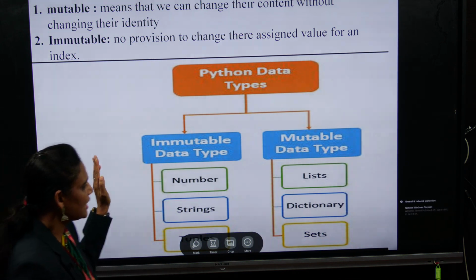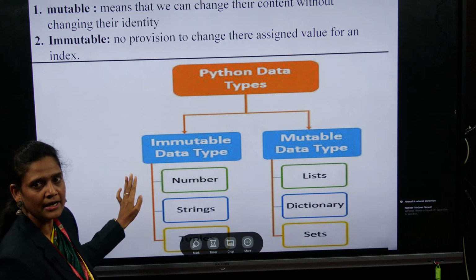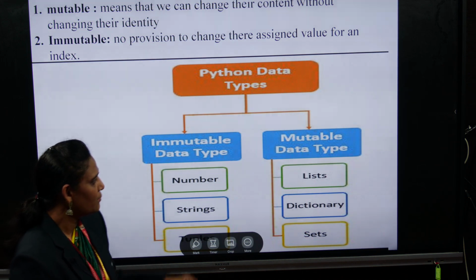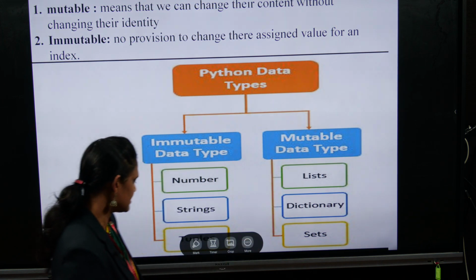So we have different types of data types. The immutable data types are number, string and tuples. And the mutable data types are list, dictionary and sets.